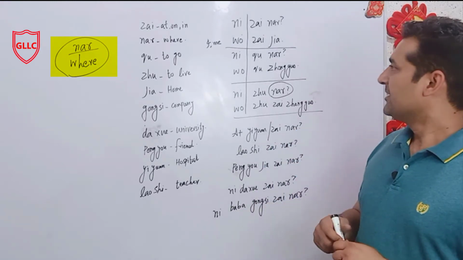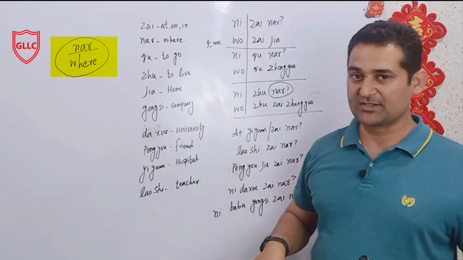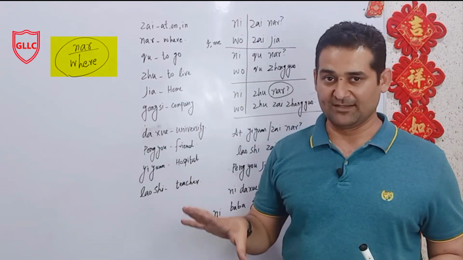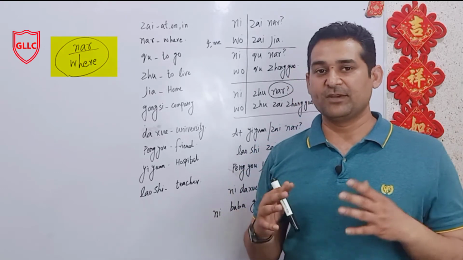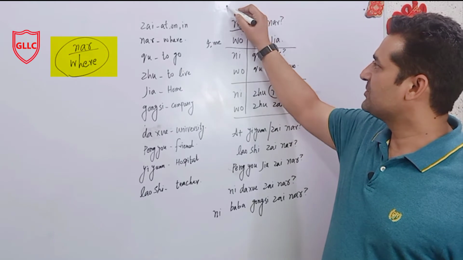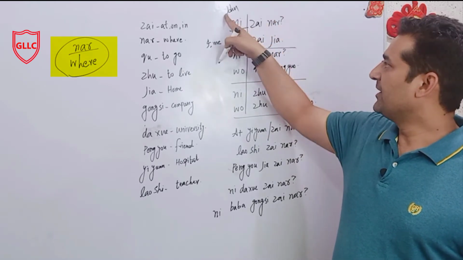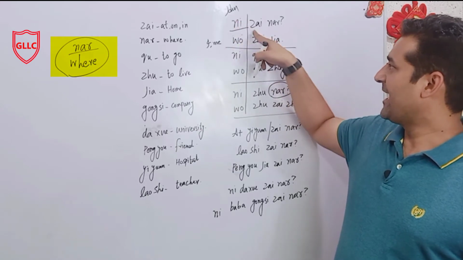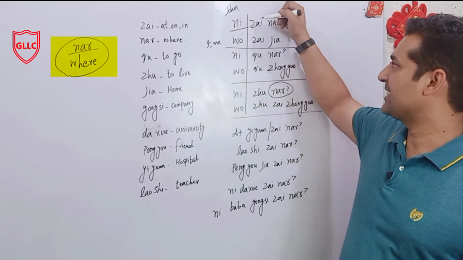Remember, whenever there is a question, 哪儿 will come at the end. If you are asking about someone, like where is John, I will use John in the place of 你. John 在哪儿? John at where? This is the particular structure we change to 在哪儿.